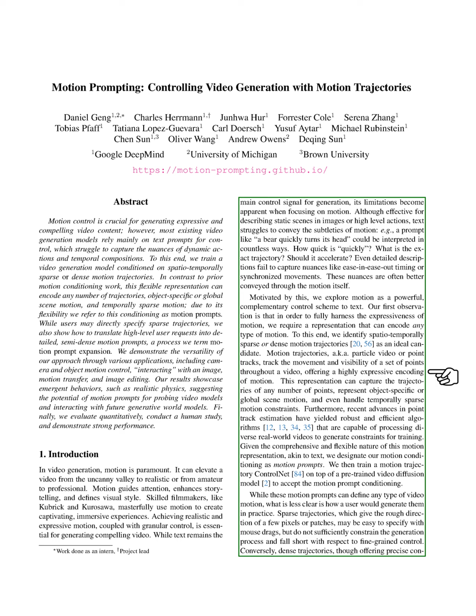While these prompts can define various video motions, generating them practically can be challenging. Sparse trajectories, which indicate rough directions, are easy to create but lack fine control. On the other hand, dense trajectories offer precision but are difficult to design manually.